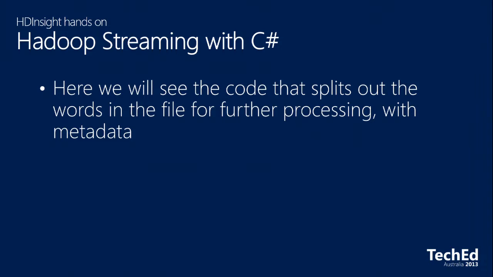So what I'm going to do next is quickly run through some screenshots of the code. I'm going to go through this fairly quickly because I know that code is a bit of a killer in any demonstration. But I just want to point out a few things that I had to put into my mapper in order to process the data that I think will be useful for you guys.